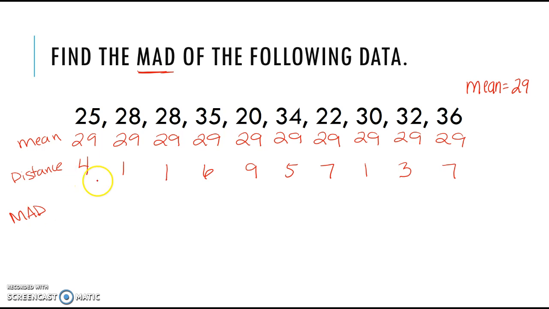And what we do is we take all of these numbers for our distances and we find the mean of those. So find the sum of these numbers, and then you need to divide by how many numbers are there. And again, there's still 10 numbers, so find the sum, divide by 10. That answer is going to be your mean absolute deviation. So go ahead and pause the video, check that, then go ahead and restart the video and compare with me.